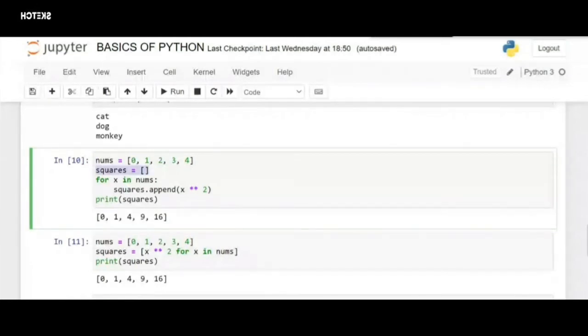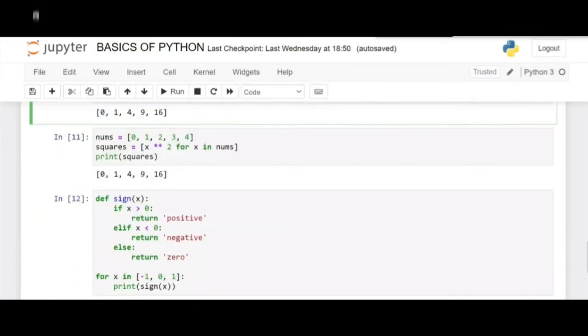And I'm printing it outside the loop. So first it should complete all the iterations in the for loop. Only then this will be executed, right? So here first 0 square will be 0, 1 square will be 1, 2 is taken, 2 square is 4, which is added to the list, 3 square is 9, added to the list, 4 square is 16, this will also be added to the list. Finally, all the elements will be printed using the print squares statement.